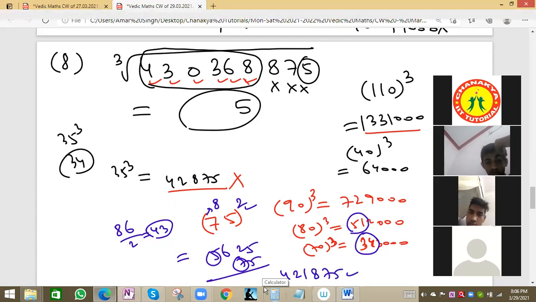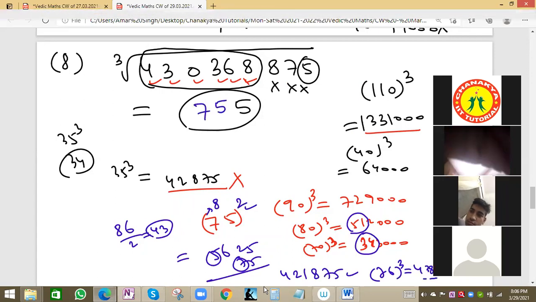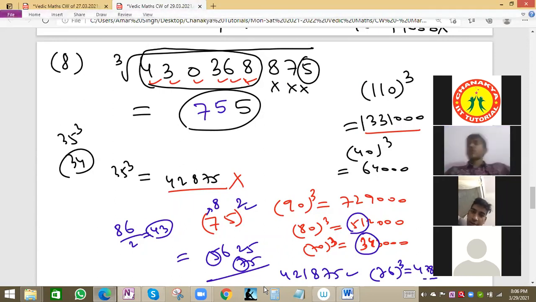That is slightly less than this 430 value, and 76 cube will be more, 438 some value. So this will be 75. So 75 will be the answer. Correct. So everyone will note this solution, this question also. Then we move to the next questions.